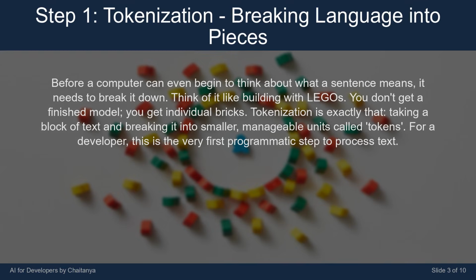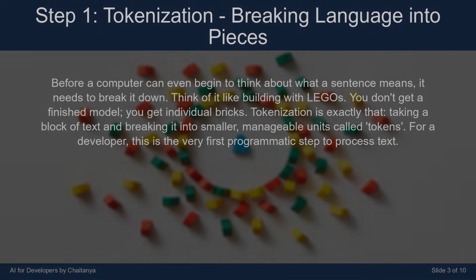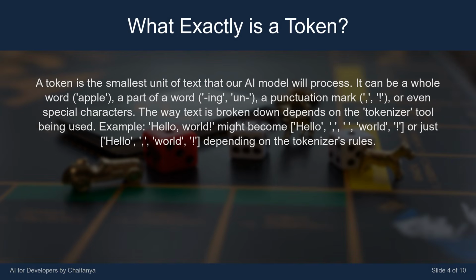Before a computer can even begin to think about what a sentence means, it needs to break it down. Think of it like building with Legos. You don't get a finished model, you get individual bricks. Tokenization is exactly that: taking a block of text and breaking it into smaller, manageable units called tokens. For a developer, this is the very first programmatic step to process text. A token is the smallest unit of text that our AI model will process.